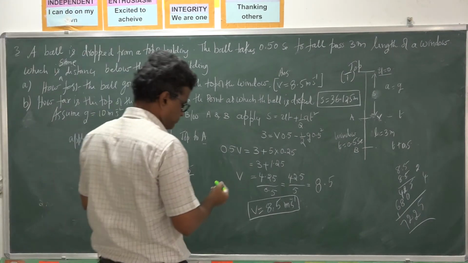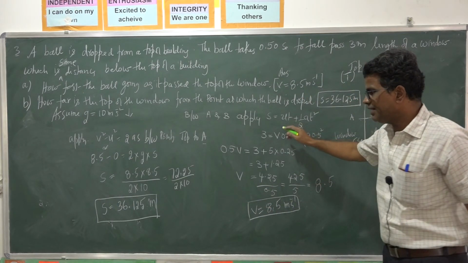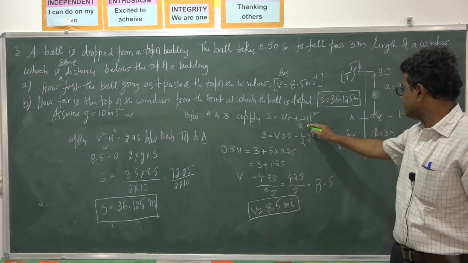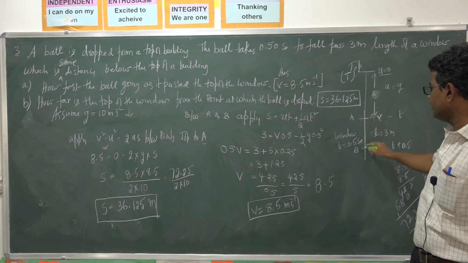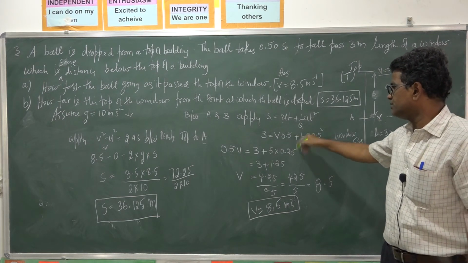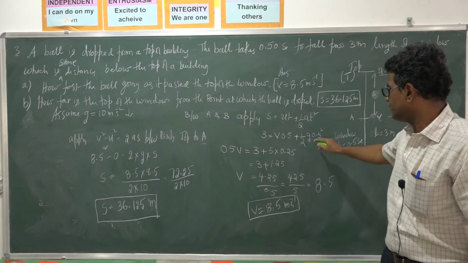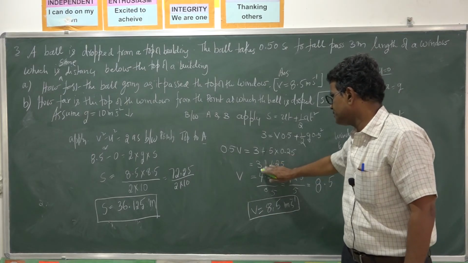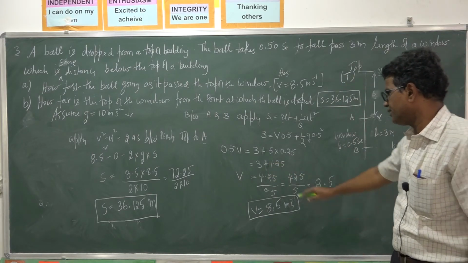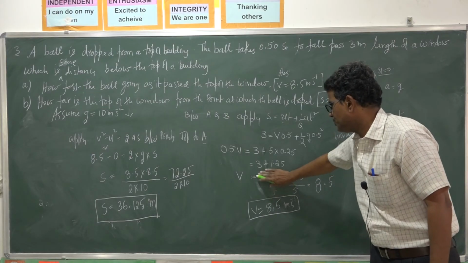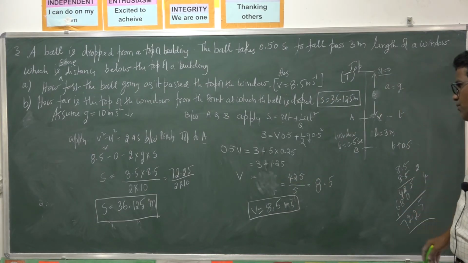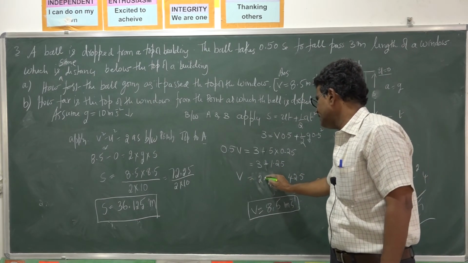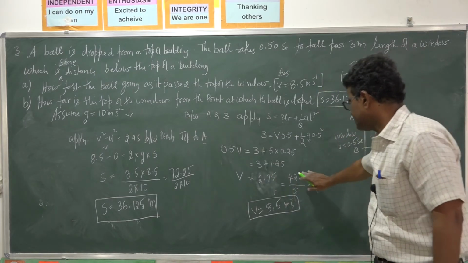Now see, here we did a mistake. Apply S is equal to ut plus half at square between these 2 points. Since it is freely falling, acceleration is plus only. So we have to use plus here. So plus means here you will get 3 minus 1.25. How much did you get? 3 minus 1.25.